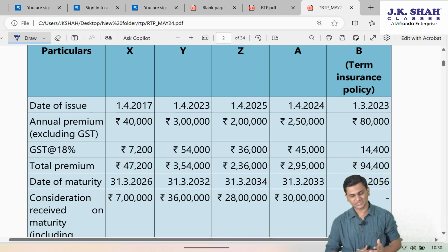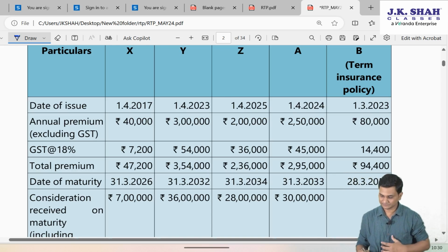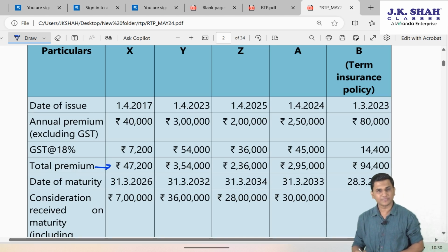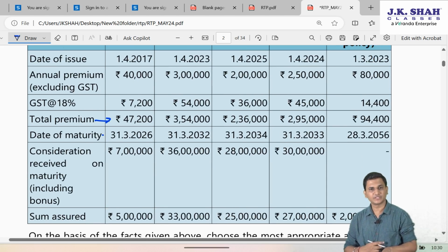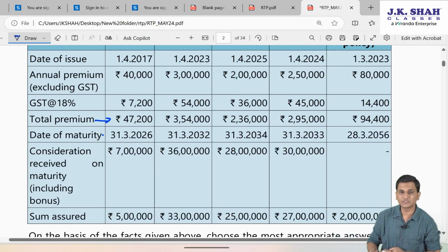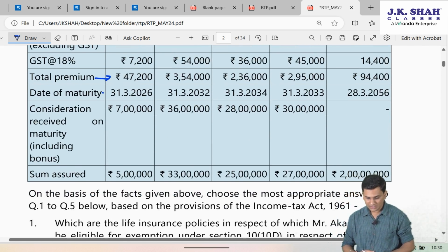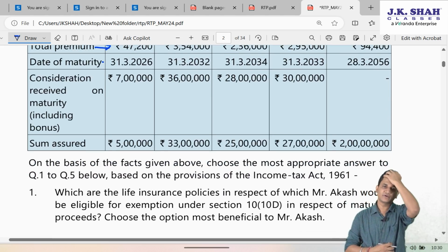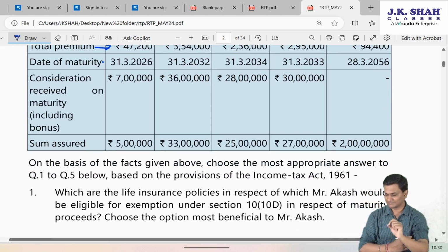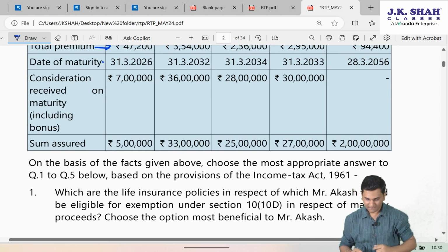They are giving you the annual premiums, which are excluding GST figures. Then they are giving you the GST figures on those premiums. They are giving you the total premium. Date of maturity is given. Consideration received on maturity, including bonus, is given. And sum assured is given. And now they are asking you 5 different MCQ based questions.